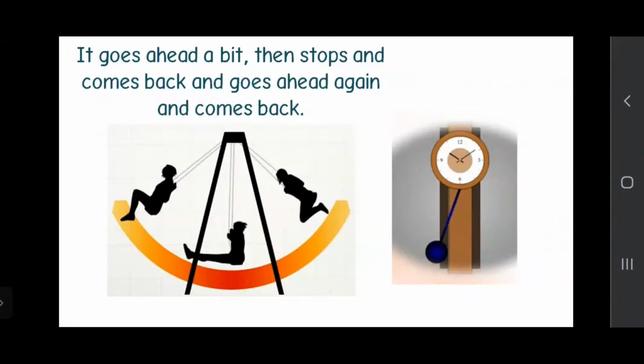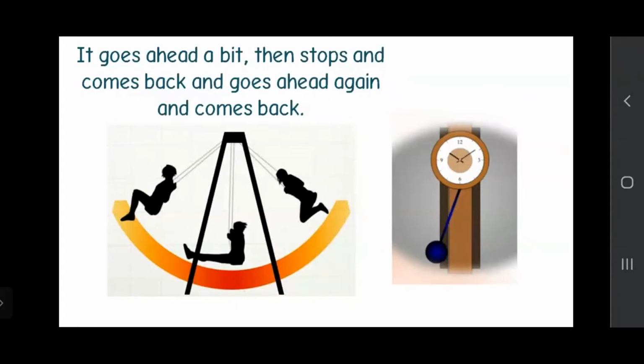It goes ahead a bit, then stops and comes back, and goes ahead again and comes back. Again we can see the same type of motion in the blue pendulum below the clock, right? I just showed you the pendulum. It moves from right to left, left to right, right to left, left to right, right?